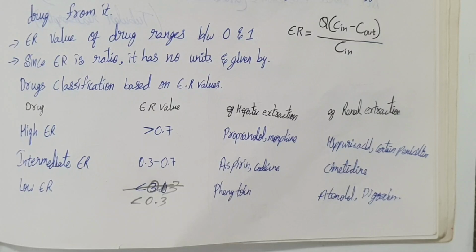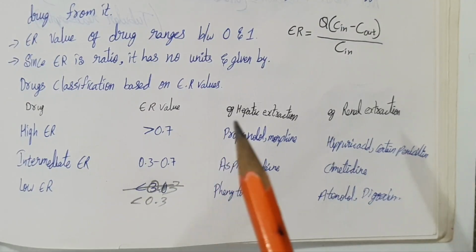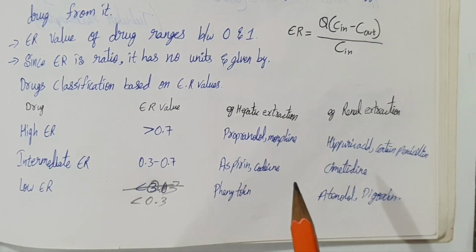Next we have seen organ clearance and extraction ratio. It helps us to understand how effectively a drug is cleared by each organ. In short, excretion is how the drug leaves the body, clearance is how efficiently the body removes it. Both are fundamental concepts in pharmacokinetics and are essential for understanding dosing, drug accumulation and safety.